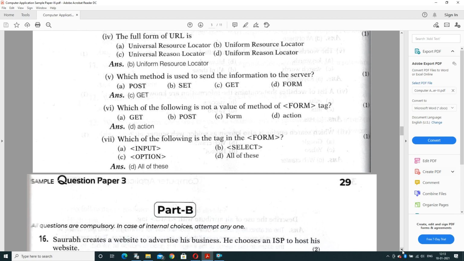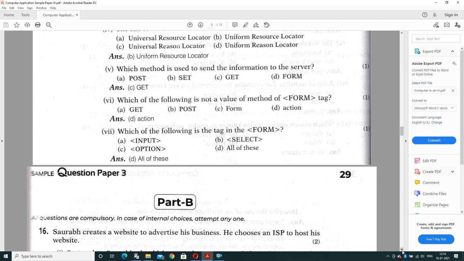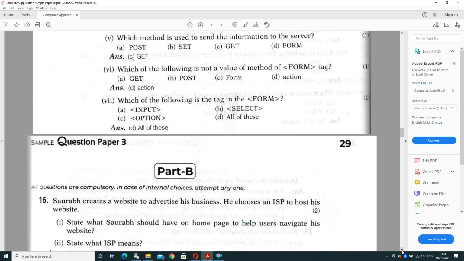Question number 4: the full form of URL is universal resource locator, uniform resource locator, universal region locator, or uniform region locator. And the exact answer is uniform resource locator. That provides the unique address of a website or web page.